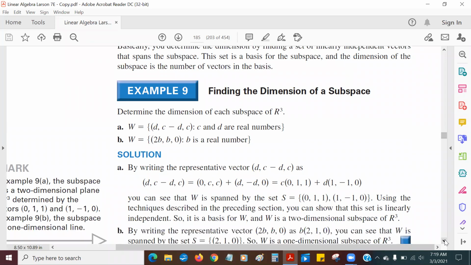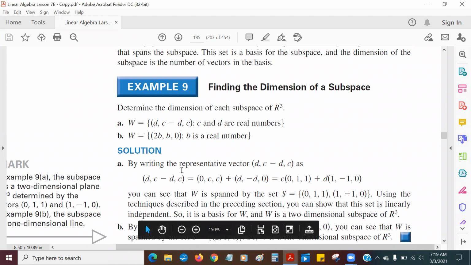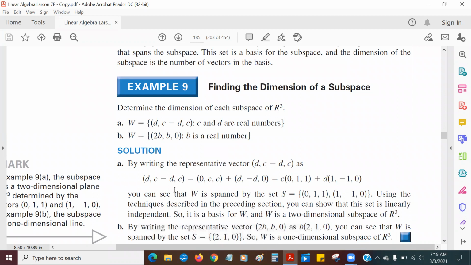Let's figure it out. If you have D, C minus D, and C, I can break this up. I want to separate out the C's and the D's to make it easier. So D, C minus D, C is equal to 0, C, C plus D, negative D, 0. Because if I add these up, the D plus 0 is my D, the C and the minus D is C minus D, and the C here with the 0 there gives me that C right there.